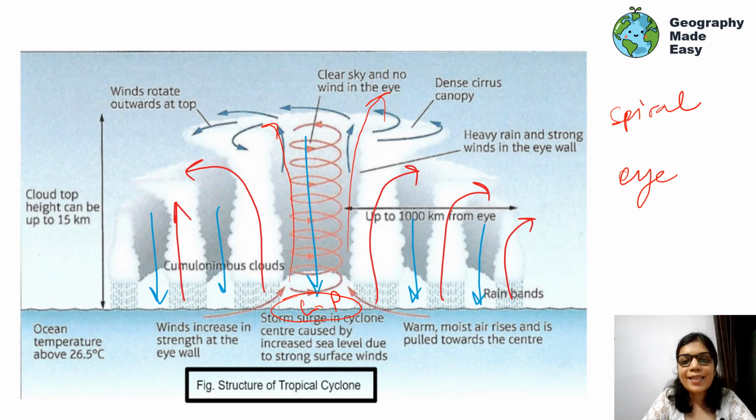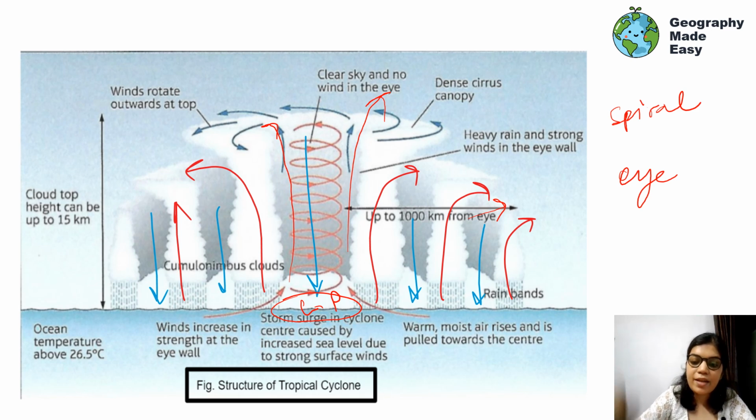The more we move away from the eye of the storm, we see cirrus and cumulonimbus clouds getting formed, and these are the columnar clouds, and along these clouds the air is rising, and in between the air is descending.